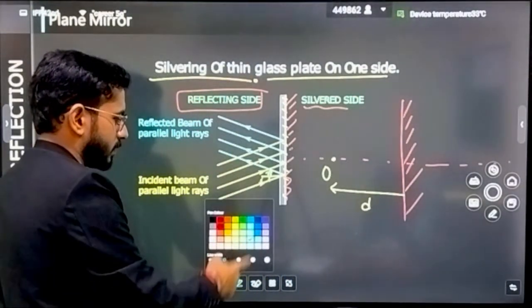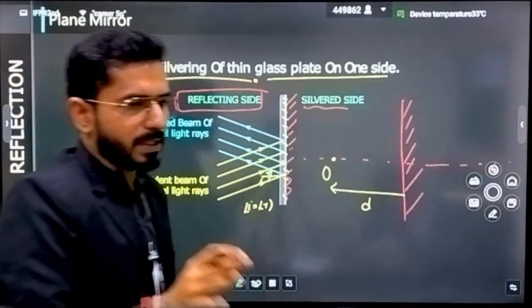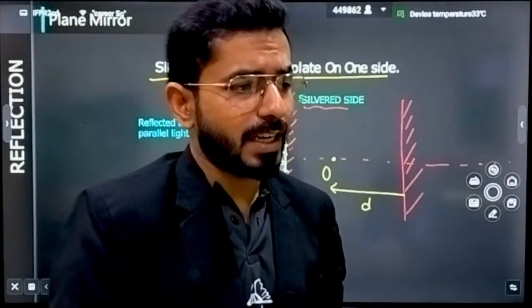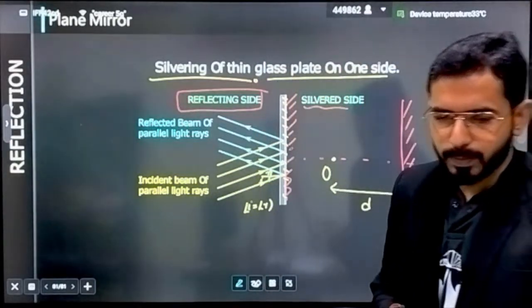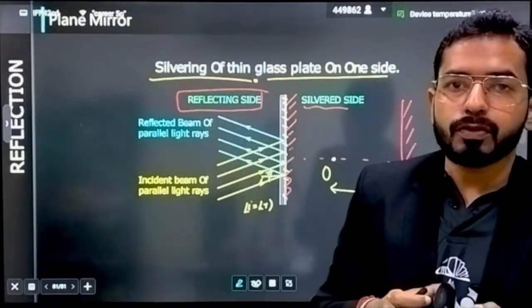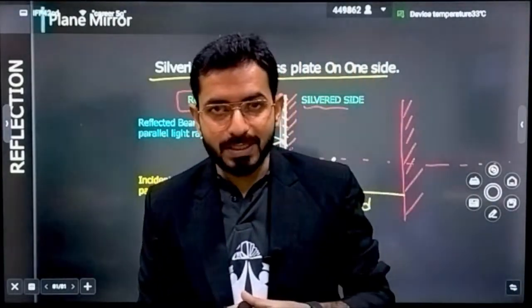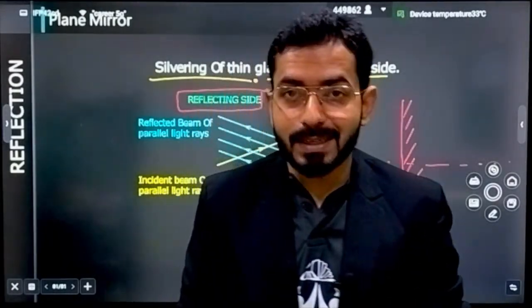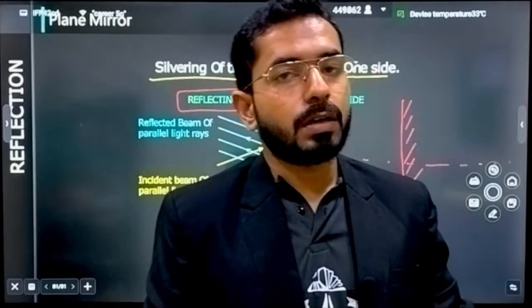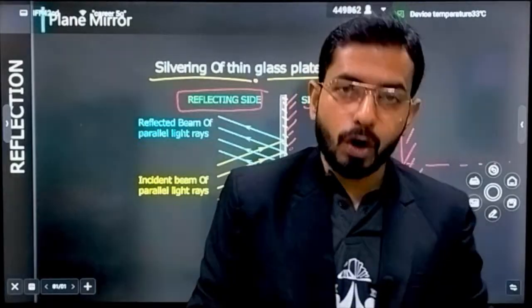For forming any kind of image, this much basic thing you would be knowing: you require at least two light rays. It is the minimum requirement, and the converging point of two rays is called the image. What is the definition of image and object? That is also important. The intersection point of two reflected rays is called the image point. And the point where two incident rays are converging is called the point of object.